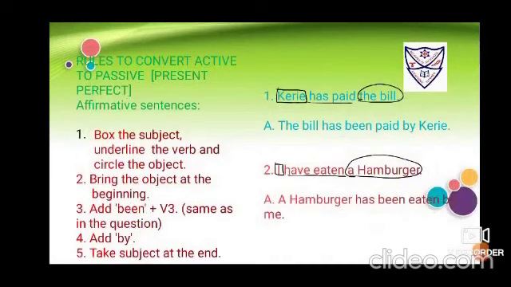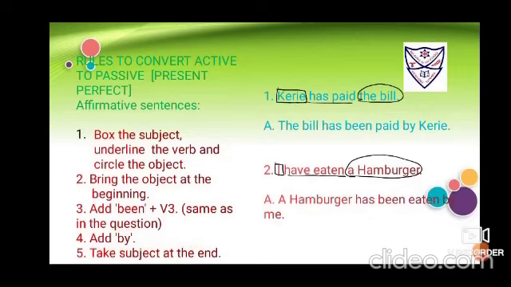Rules to convert active to passive, present perfect with affirmative sentences. Now, the first and second steps will remain the same. Box the subject, underline the verb and circle the object. The second step is bring the object to the beginning. The third step is to add BEEN immediately beside that verb in its third form, the same as it is used in the question. The fourth step is to add by, and the fifth step is to take the subject to the end.